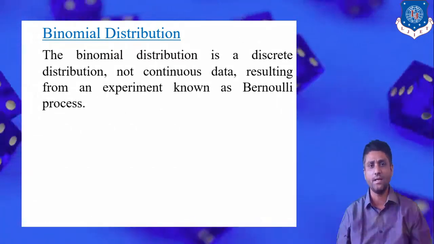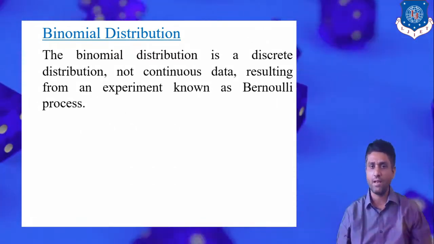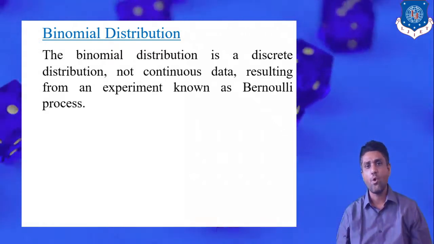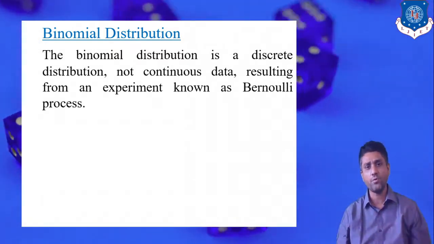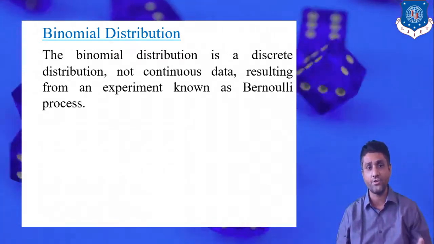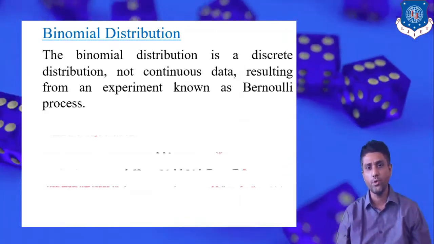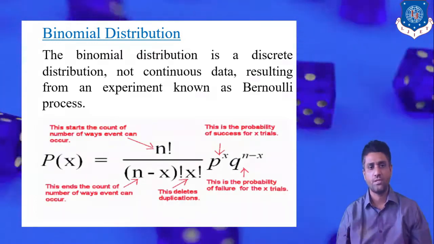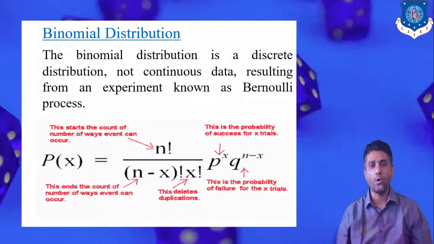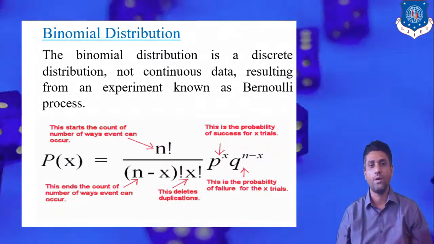To understand a real life situation this is okay, but when we have to calculate the exact probability, we have to use the mathematical formulation corresponding to the binomial distribution.